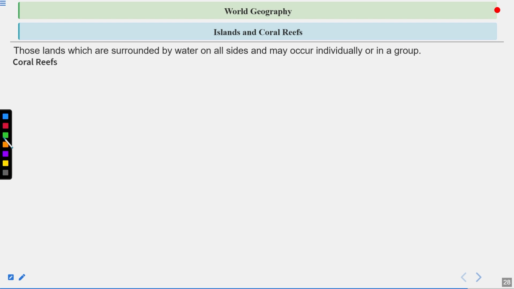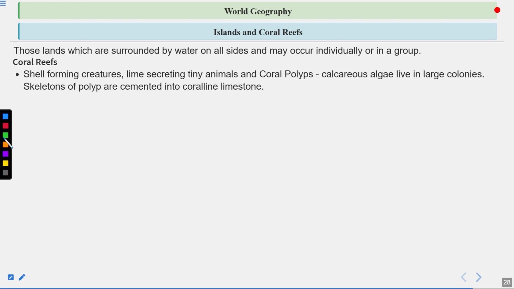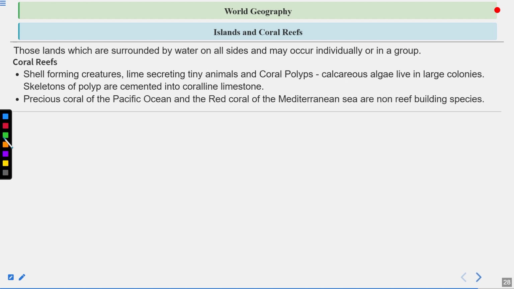Coral reefs: shell forming creatures, lime secreting tiny animals and coral polyps. Calcareous algae live in large colonies. Skeletons of polyps are cemented into coralline limestone. Precious coral of the Pacific Ocean and red coral of the Mediterranean Sea are non-reef building species.